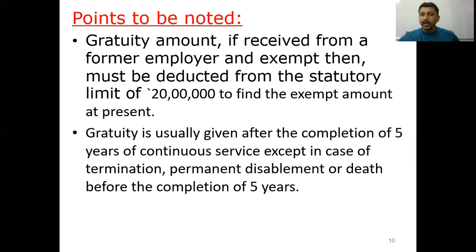Gratuity is usually paid after the completion of 5 years of continuous service, except in case of termination, permanent disablement, or death before the completion of 5 years. So, if the employer is making the payment before the completion of 5 years, it is out of the goodwill of the employer, goodwill of the employee for the service that he or she has rendered.